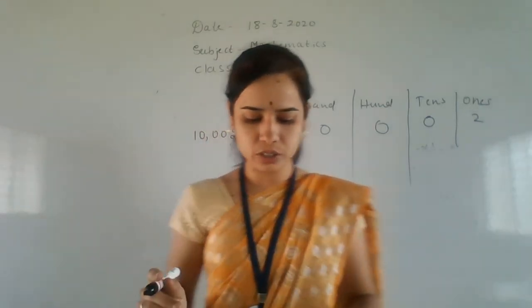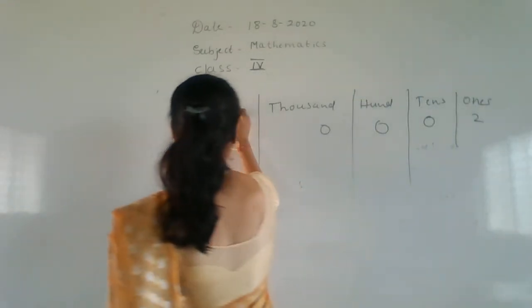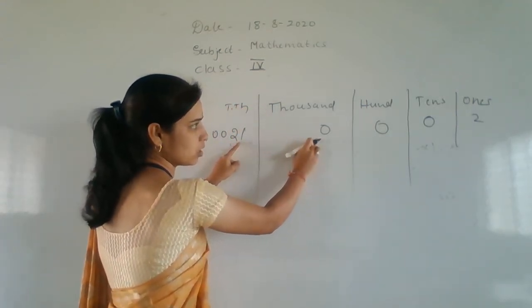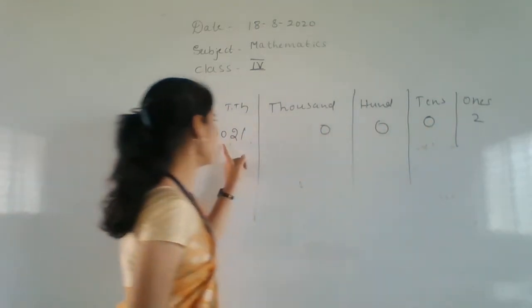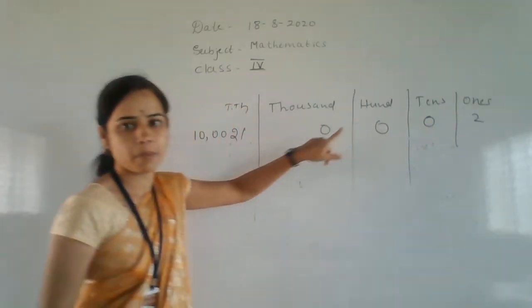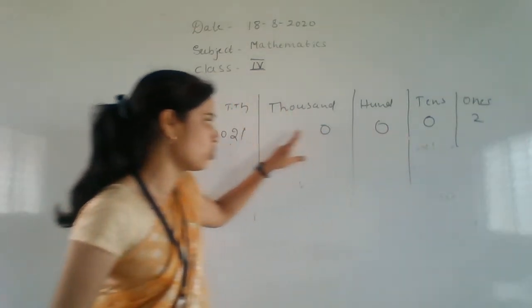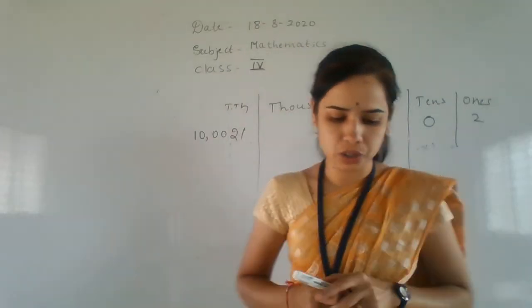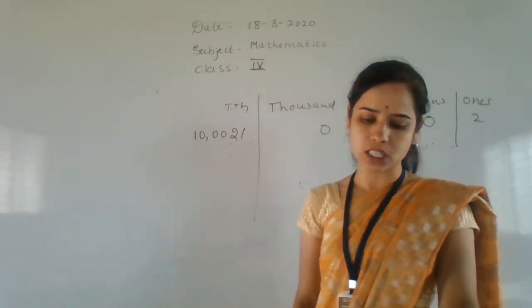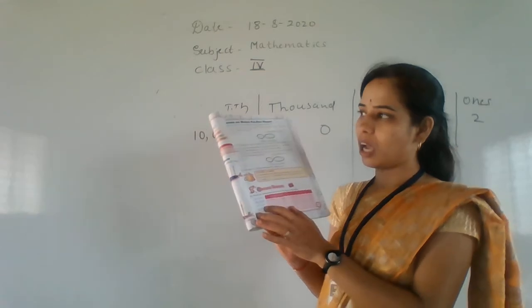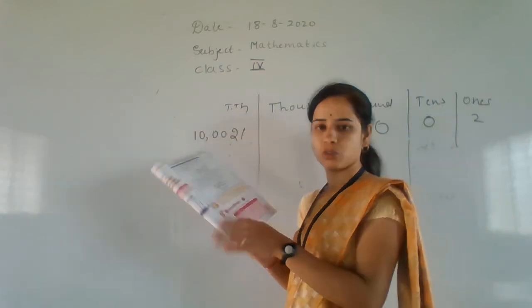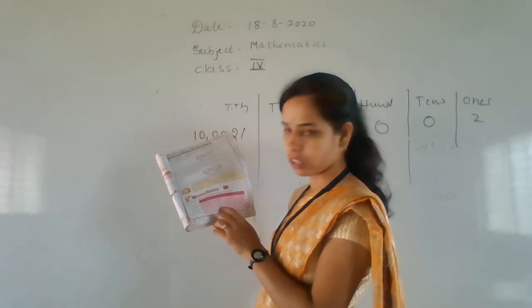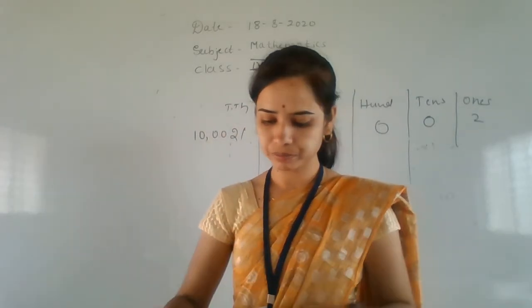Then how do you read this one, children? This is 10,000, 10,000, 2. Okay. 10,002. Okay. There is no other number here, children. So how do you have to read this one? 10,002. Next we move on to the second one, that is 32,654. It's very easy, children. I think you may do this one. Okay. Then do all the homework A, B, C, D in your textbook.